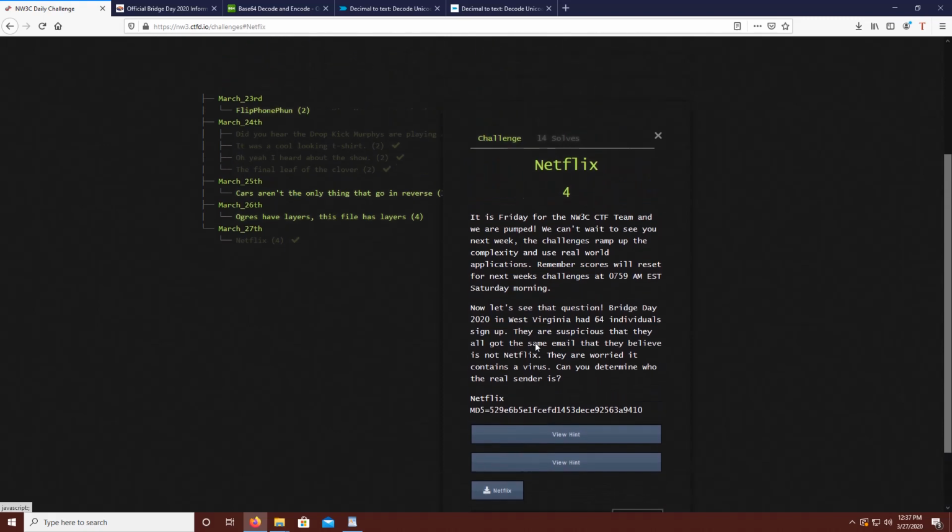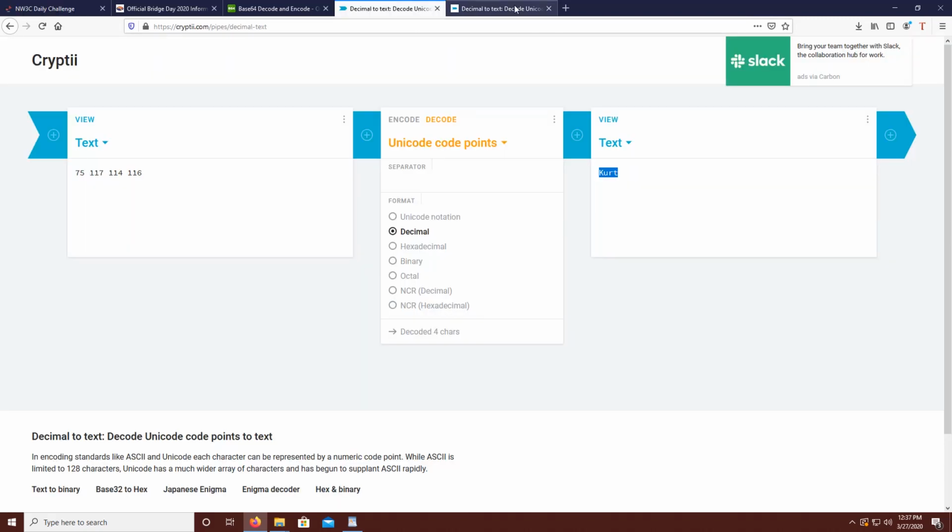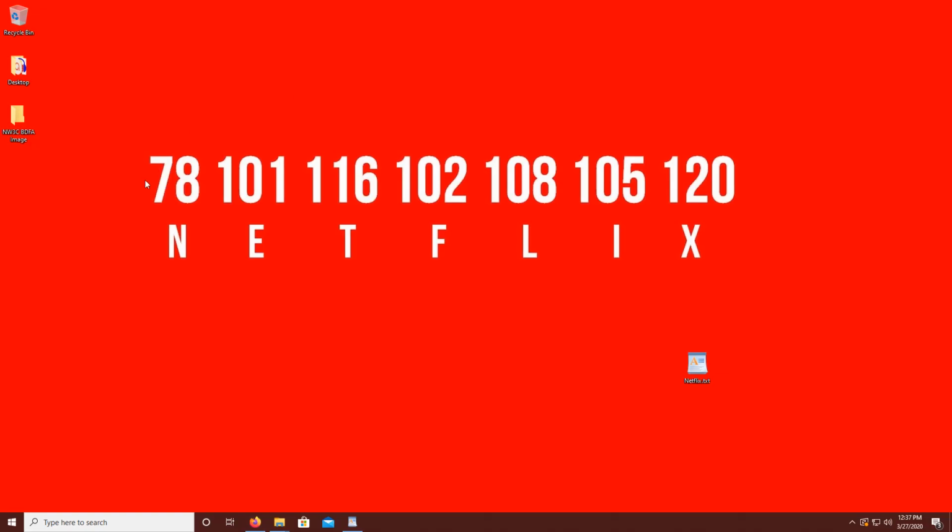If you entered the full IP address, including the dots, depending on the site you use to convert from decimal to text, you may have been met with just the capital letter K. If you didn't solve this challenge, that may have been your issue. If you remove the dots and have a space between each decimal number, you'll be presented with the name Kurt.